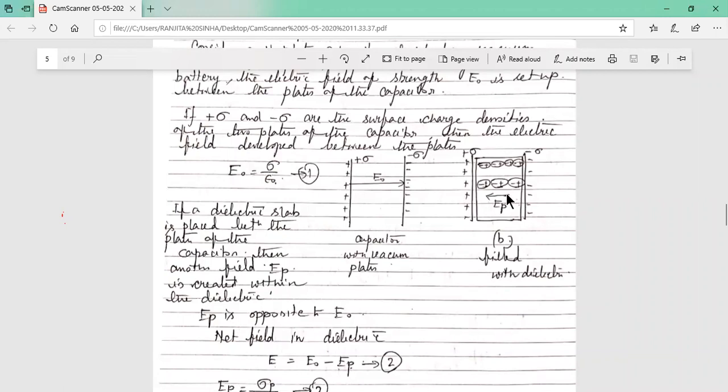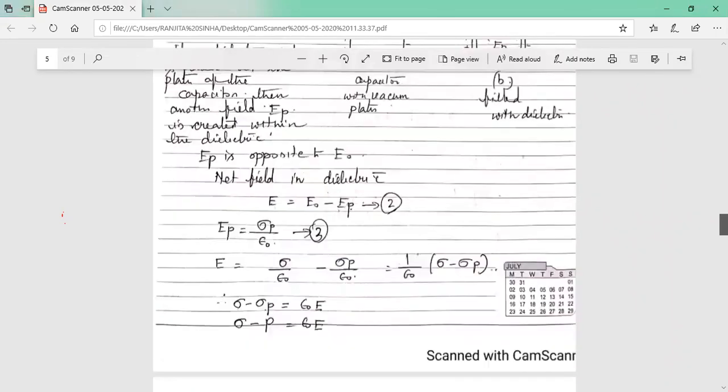Now the net electric field in the dielectric is E equal to E0 minus EP. If you subtract these two, you will get the net electric field. And you know E0 equals sigma by epsilon 0 and EP equals sigma P by epsilon 0. Now just a calculation: E equals 1 by epsilon 0 into (sigma minus sigma P). Now sigma minus sigma P, that is sigma, I have proved.